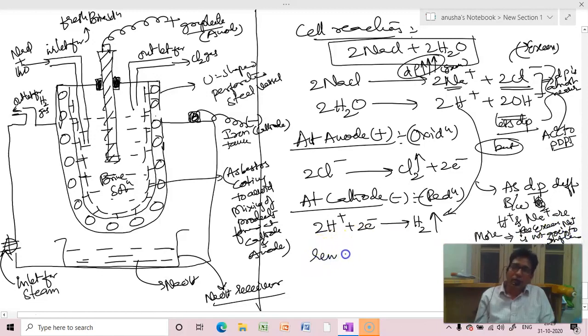Now remaining are what? Remaining ions will come through. What and what? 2Na plus 2OH minus to form 2NaOH.